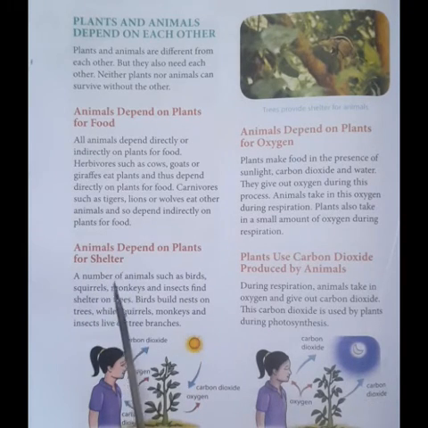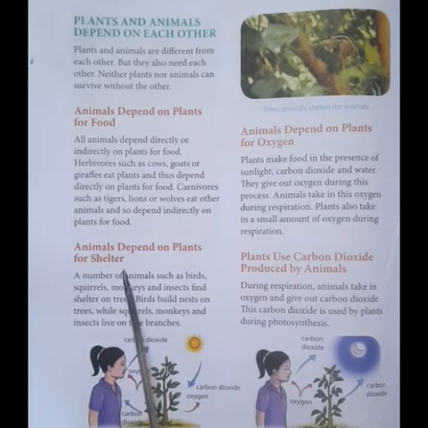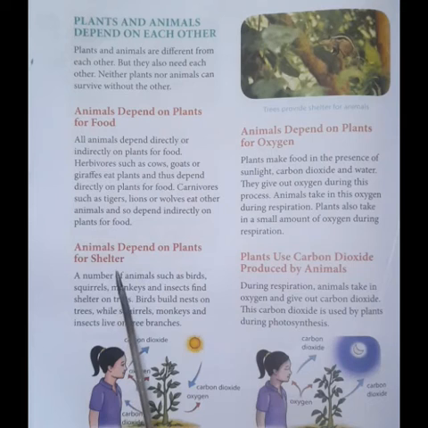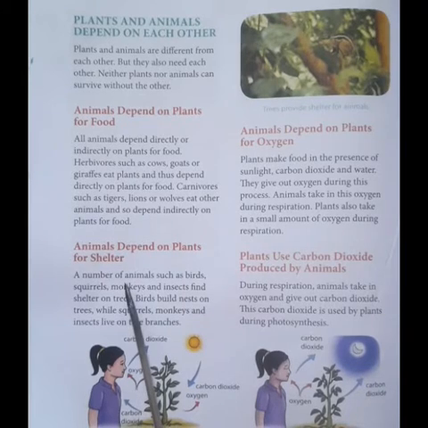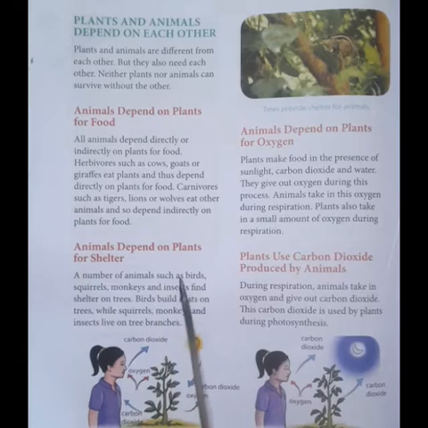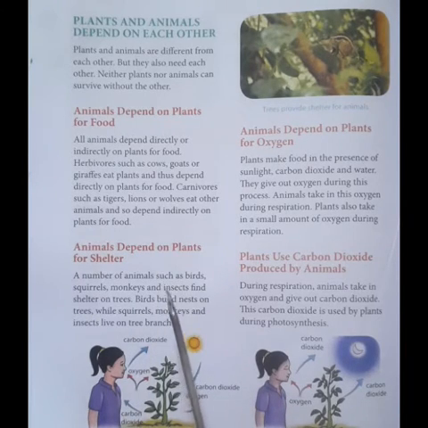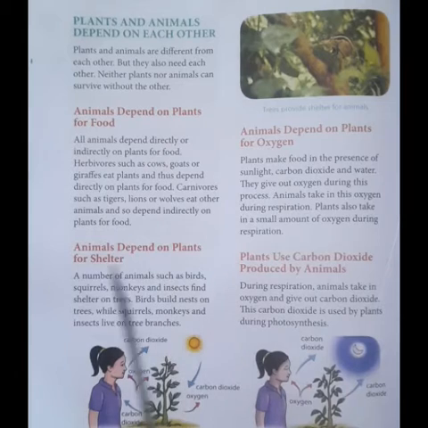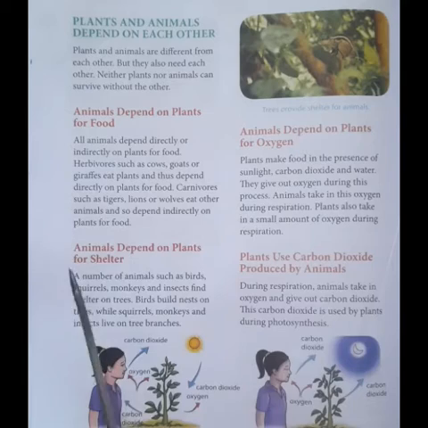So, how the animals depend on plants for shelter? How do you think they are dependent on plants for shelter? You might have seen many animals, small insects, or the birds living on the trees. They build their nest, birds will build their nest, squirrels, monkeys, insects will live on the trees. So, they are dependent on the plants or the trees for shelter.